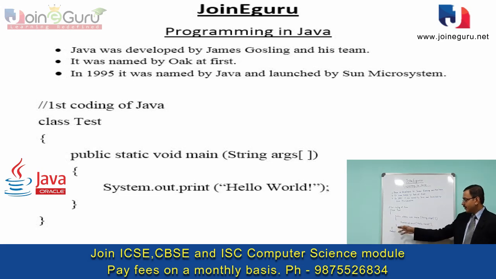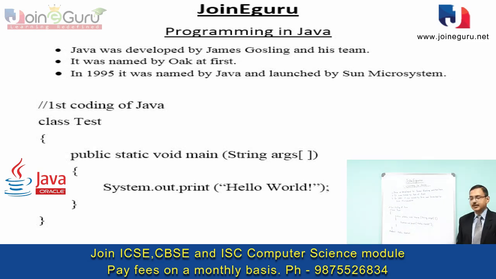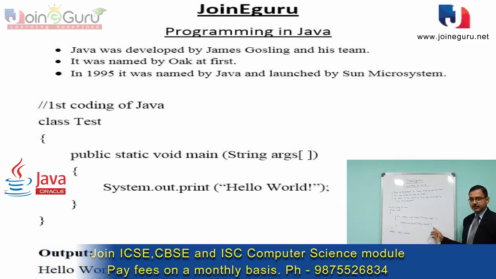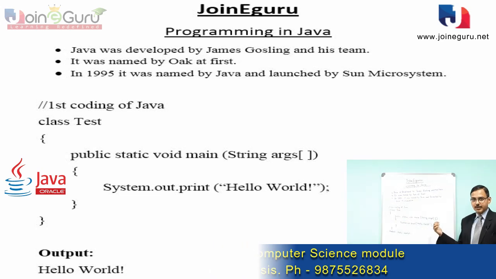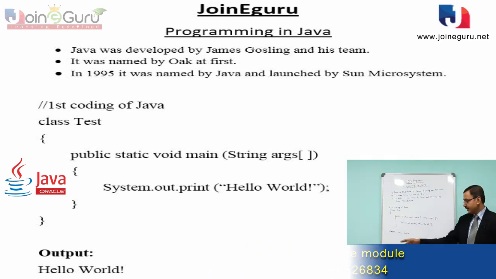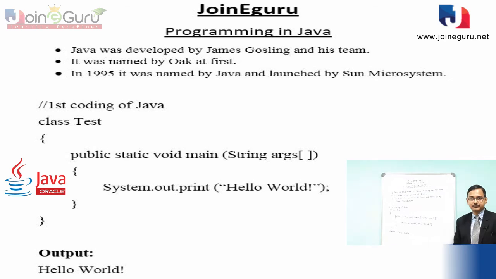After that, we close the main function and close the block of the class. And remember one thing: every statement in Java is always terminated by a semicolon. So we use a semicolon to complete the statement. And when we execute the code, we get the result Hello World. Thank you.